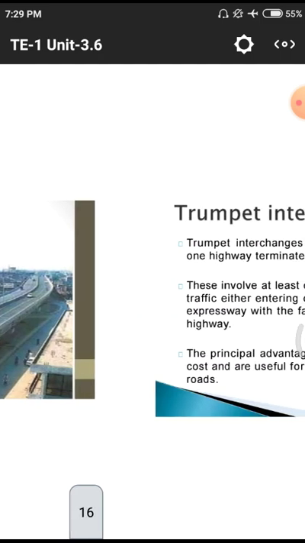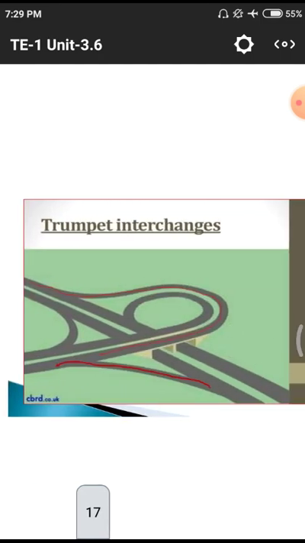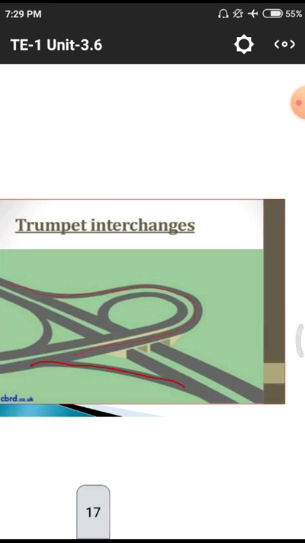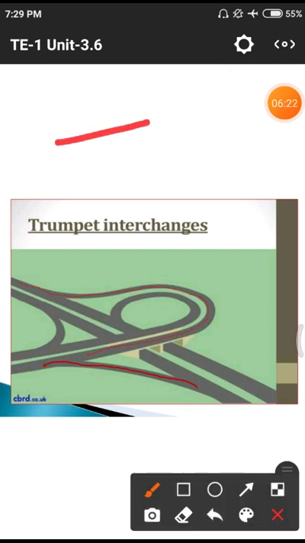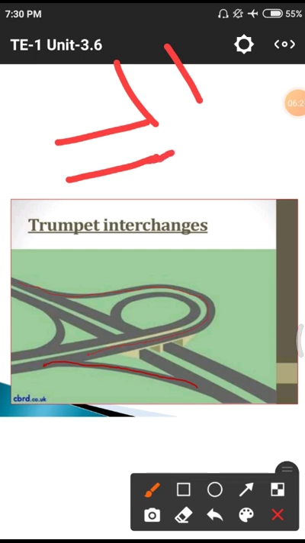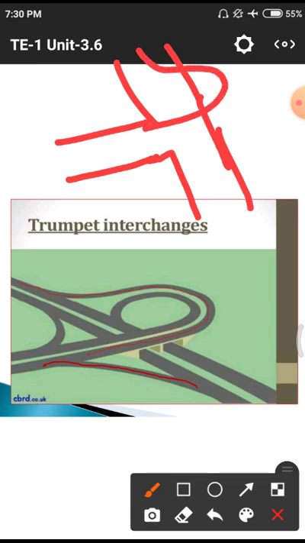Okay, this is the trumpet interchange. That means normally here we are having a T section. I will draw it as a road. Okay, likely we are having a road system normally. In order to connect, we are giving another line.